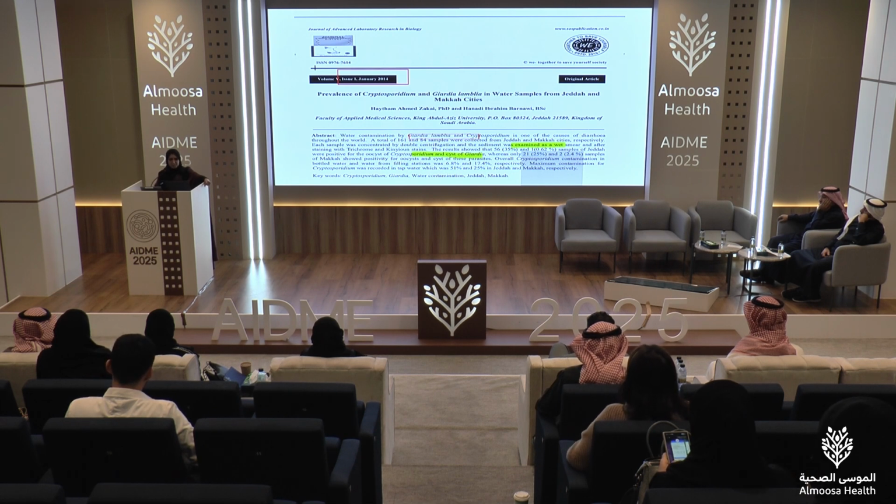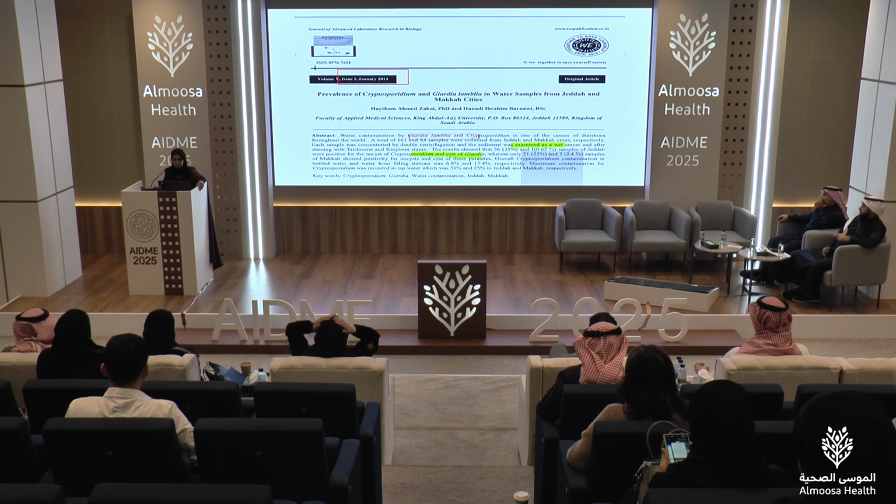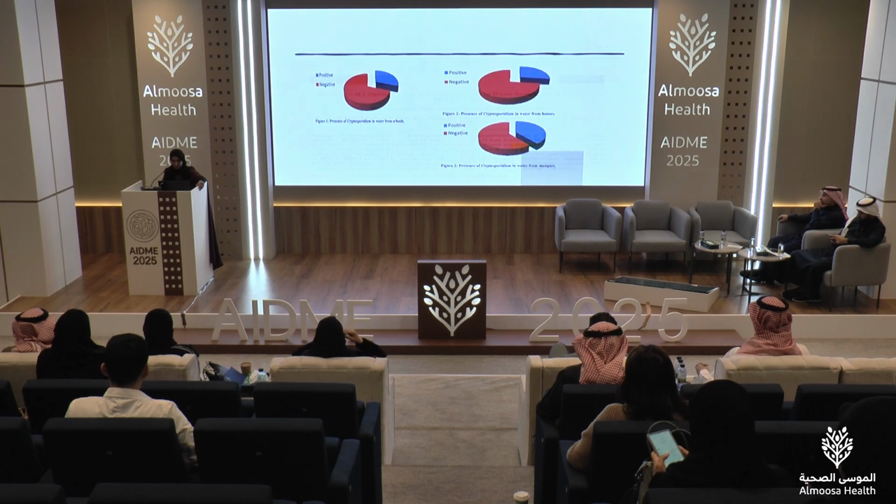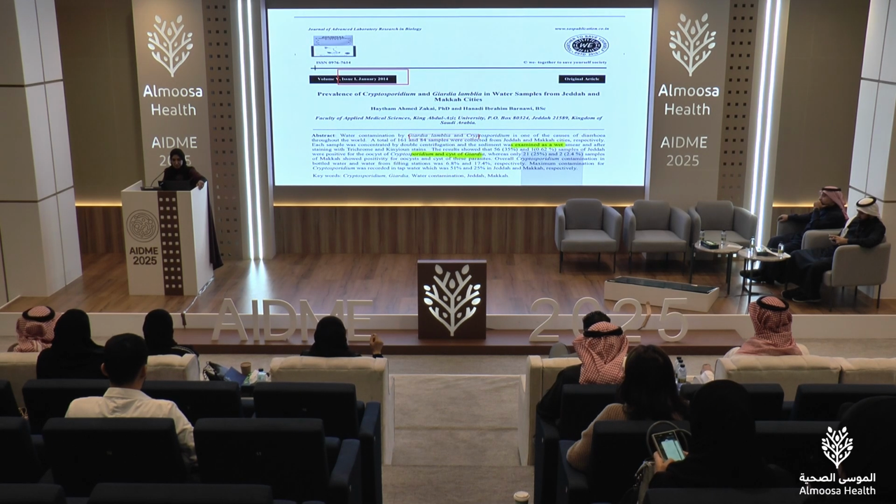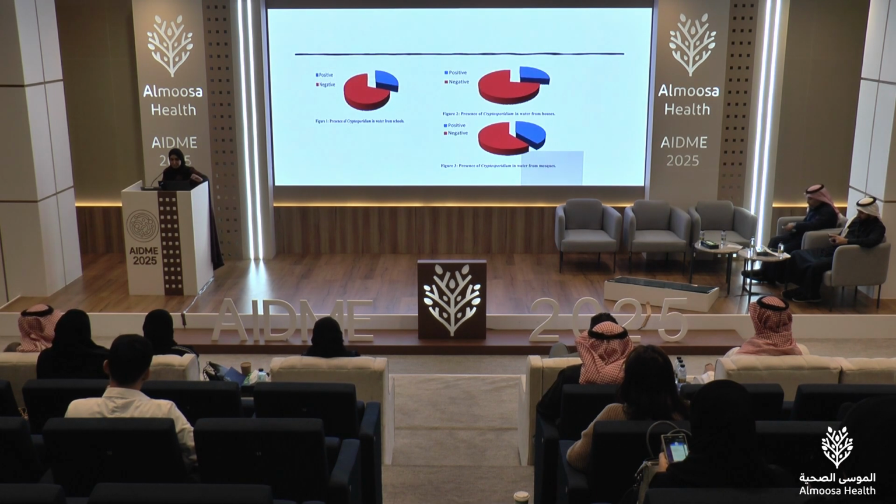This study was about Cryptosporidium as well as Giardia lamblia, with water sampling from Jeddah and Mecca. They took different samples from different places in Jeddah and Mecca: from schools, from houses, from mosques.